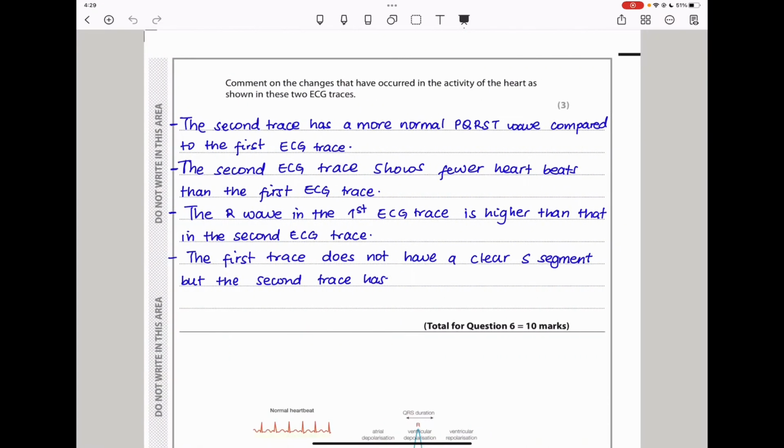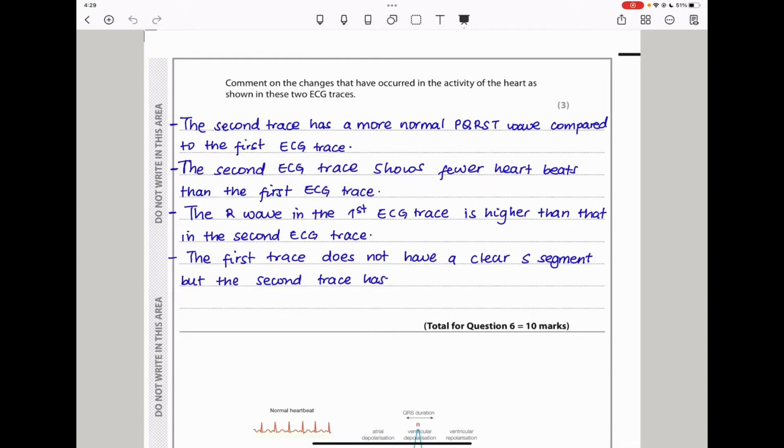So let's continue here and I'll read the possible answers. I say the second trace has a more normal PQRST wave compared to the first ECG trace. You can see in the 2 traces. And then the second ECG trace shows fewer heartbeats than the first ECG trace, meaning the second ECG trace shows a slower heart rate in comparison to the first one.